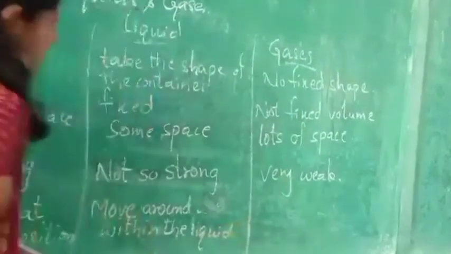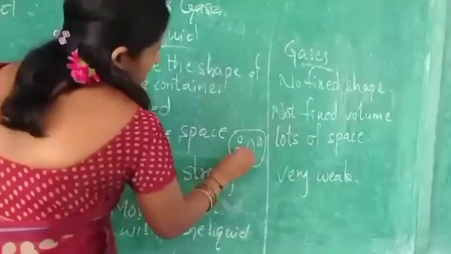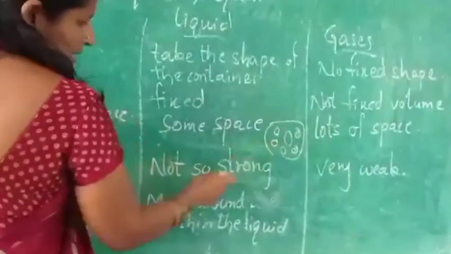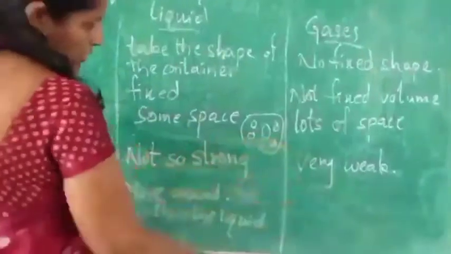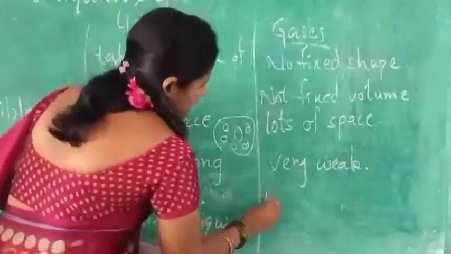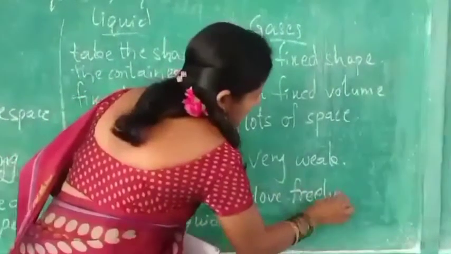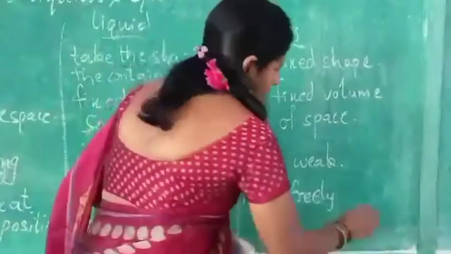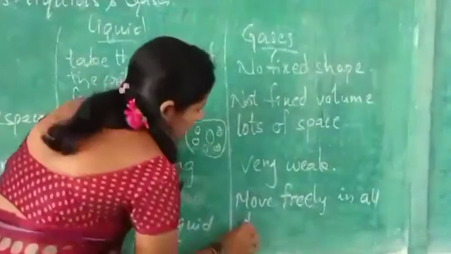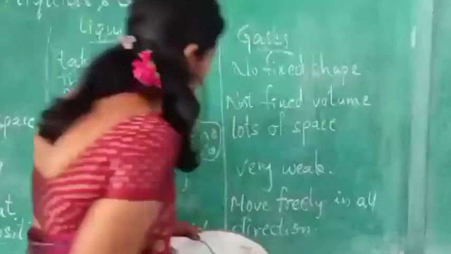So here how are the molecules? I showed like this. They have some space. They are not so strong here. Okay? In gases, you will see they move freely. In the gases, they move freely in all directions.